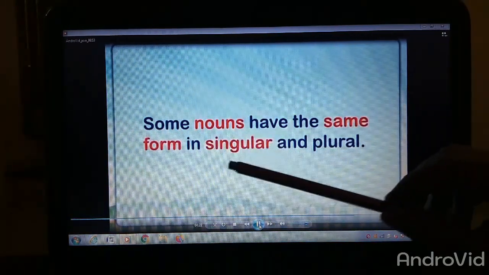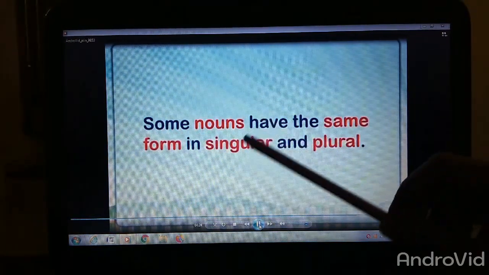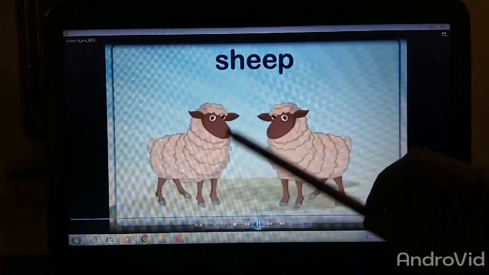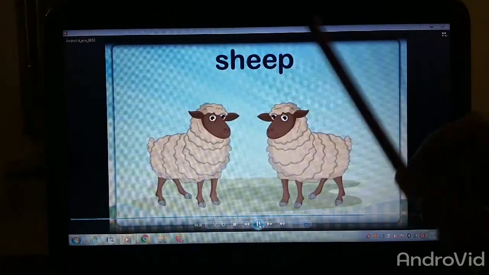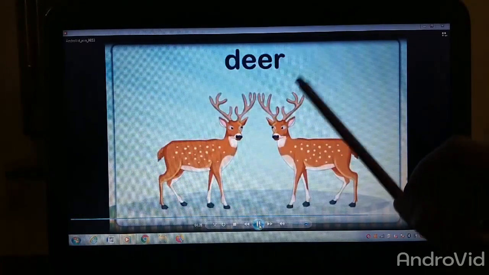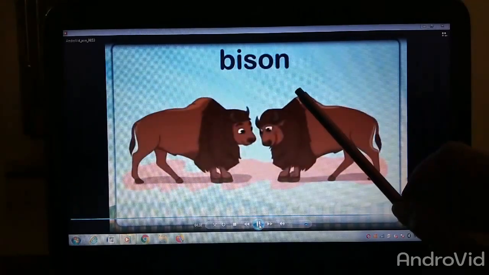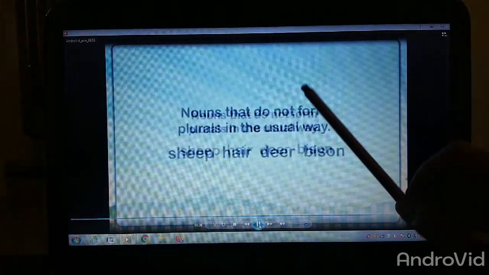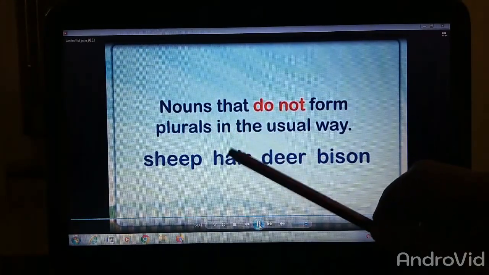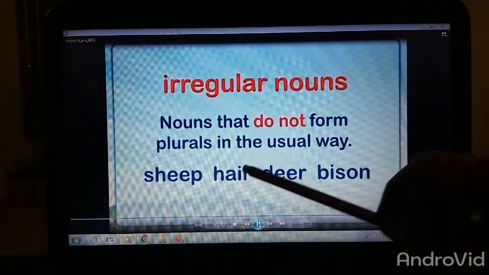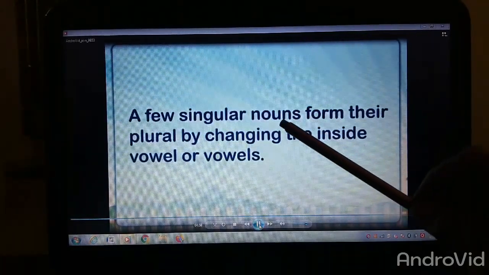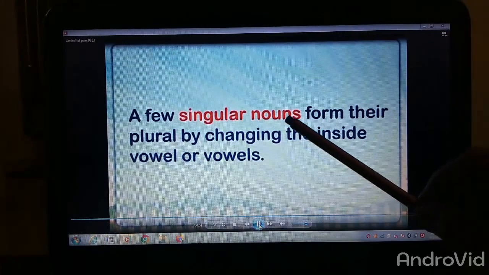Now, some nouns have the same form in singular and plural. That means they don't change into plural form. They remain the same. For example, like ship. We don't write ships. Hair. We don't write hairs. It's hair only. Deer. We don't change it into deers. Deer only. Vision. The same. Nouns that do not change their plurals, like ship, hair, deer or vision, are called irregular nouns.